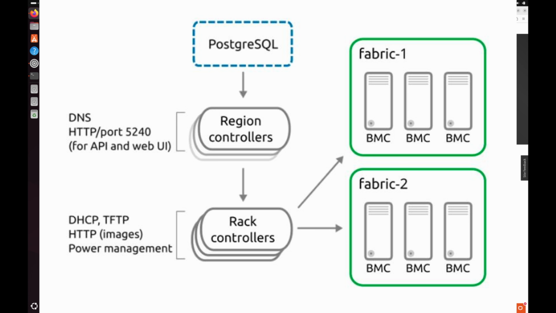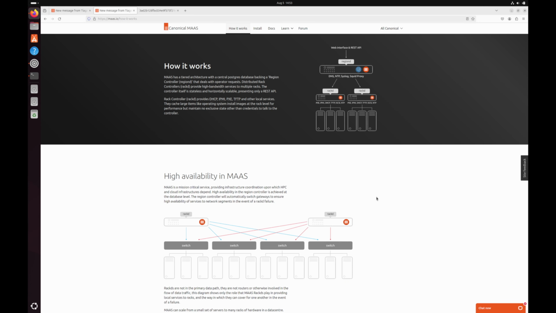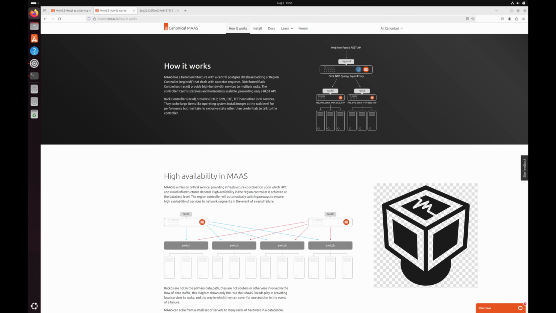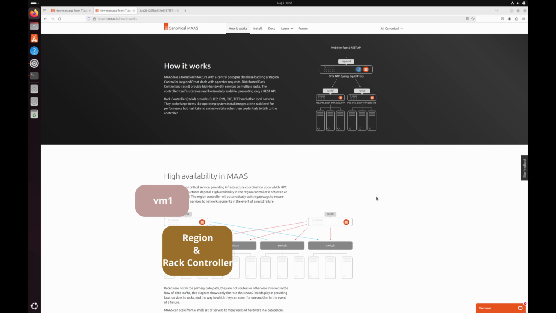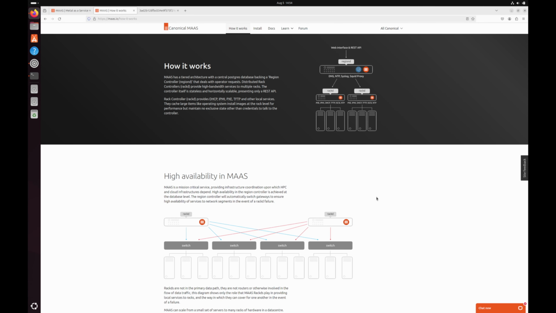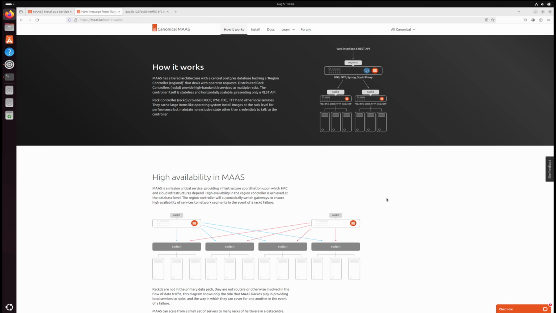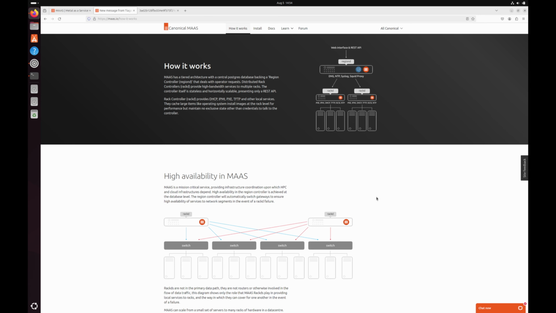We will go through the MAAS UI once we install MAAS in our test server. One more thing: since we do not have multiple physical servers to test it out, I will be simulating everything under VirtualBox. We will install the region and rack controller in one of the virtual machines, which will act as our primary region, and then instead of deploying the operating system on physical servers, we will create shell VMs. The shell VMs in turn will talk to DHCP or PXE boot provided by the rack controller, which will send signals to the shell VMs to download the required operating system. We will go through all this process.